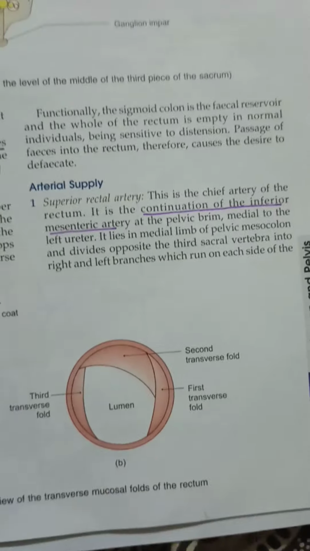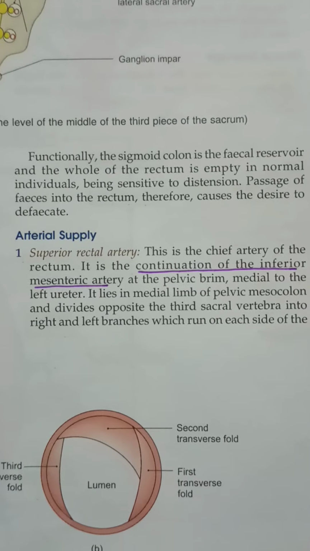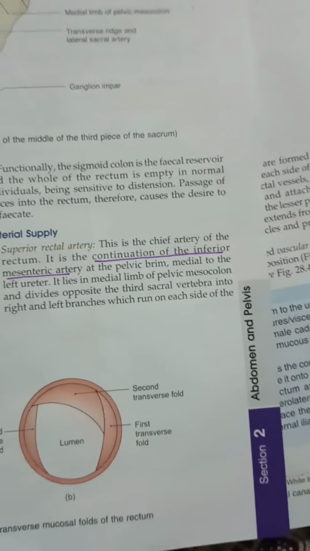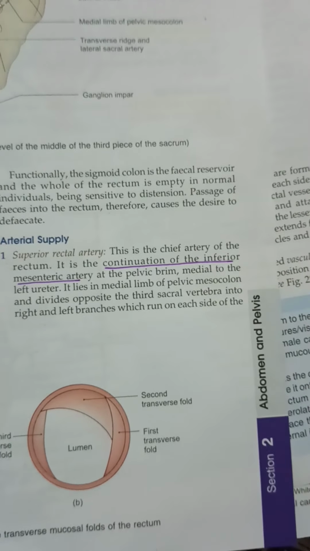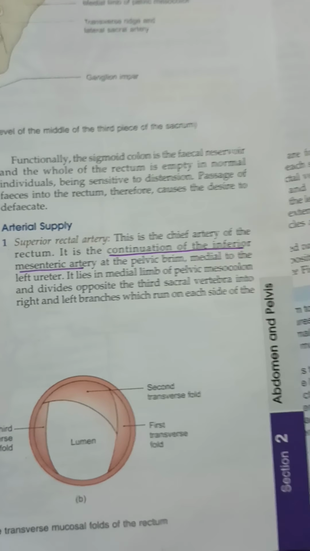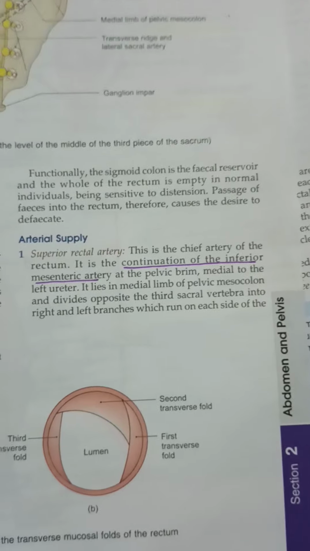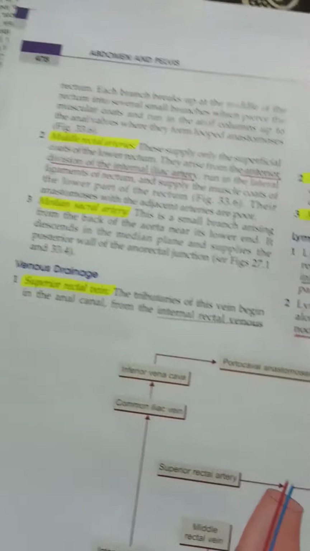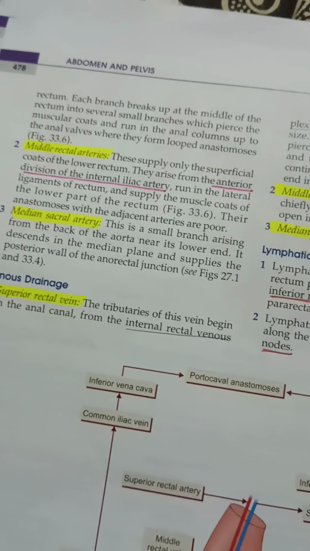So it's very simple. This is the chief artery and it is a continuation of the inferior mesenteric artery. At the pelvic brim, medial to the left ureter, it is going to form this superior rectal artery. It lies in the medial limb of the pelvic mesocolon and is going to divide opposite the third sacral vertebra into right and left branches, and these branches further divide into many smaller branches which are going to pierce the muscular coat.